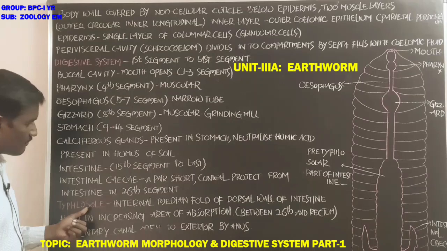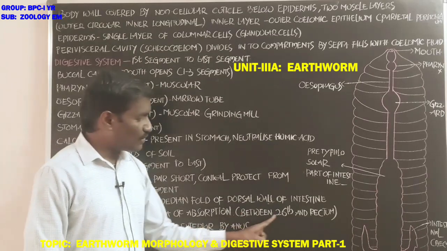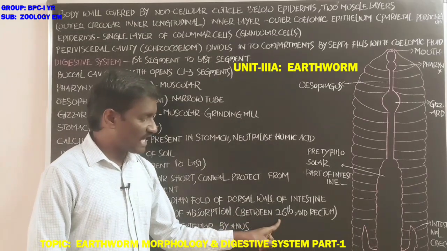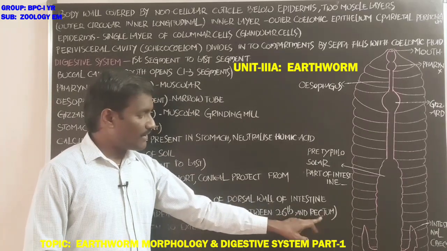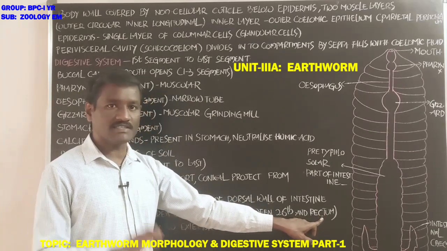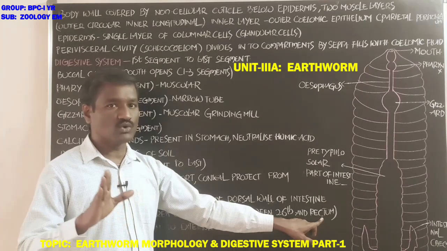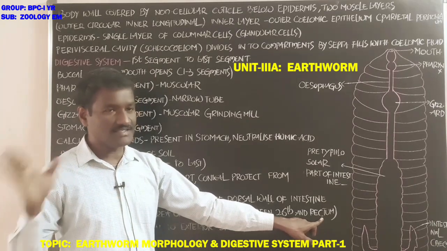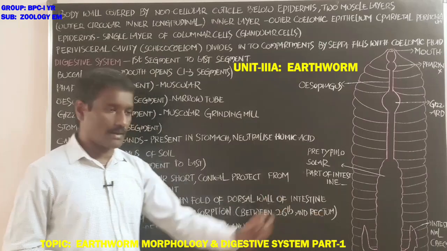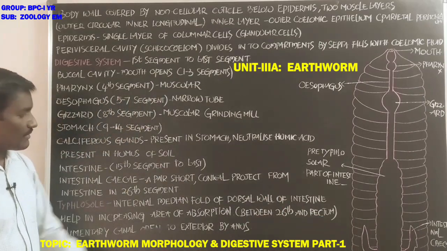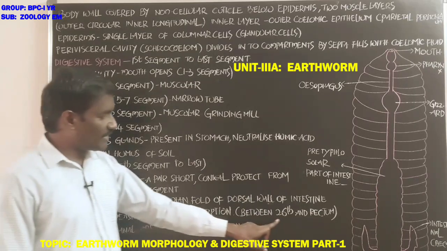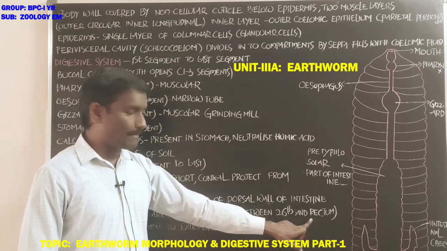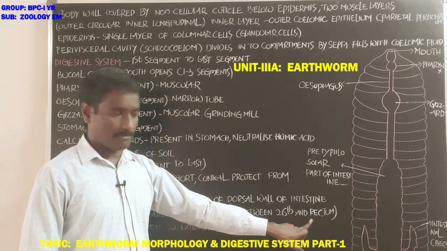The typhlosole is present between the 26th segment and the rectum. What about the rectum? The last 23 to 28 segments are considered the rectum.